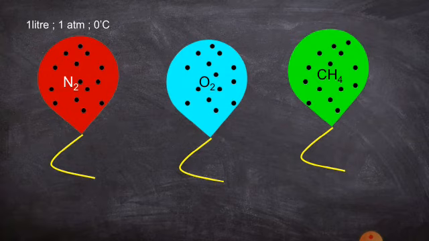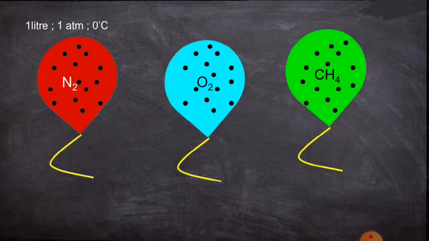So 1 liter of these three gases contains the same number of molecules, because they are all under the same temperature and constant pressure. Like given here, 1 liter of nitrogen contains the same number of molecules as 1 liter of oxygen and 1 liter of methane.